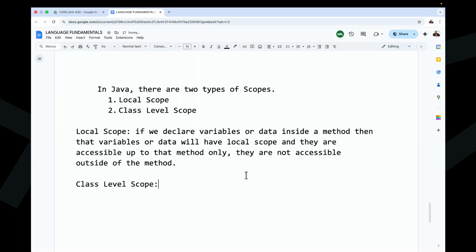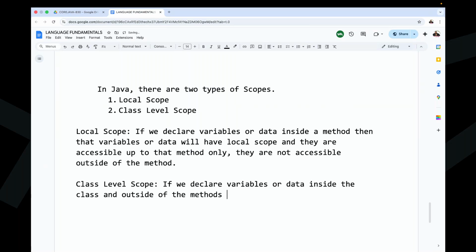Class level scope. What is this class level scope actually? Observe carefully. If we declare variables or data inside the class and outside of the methods, then that data will have class level scope.